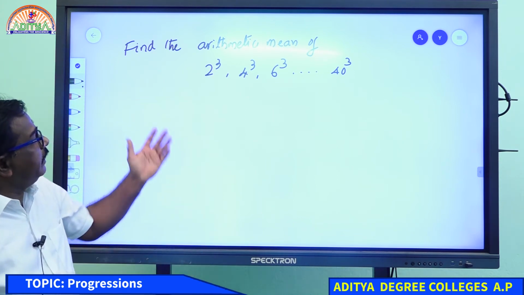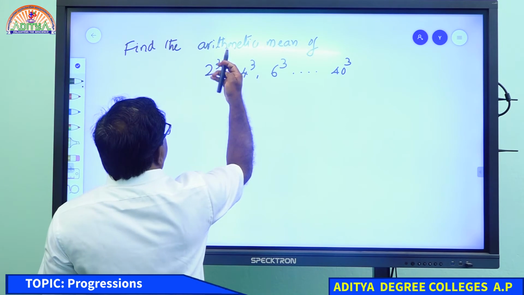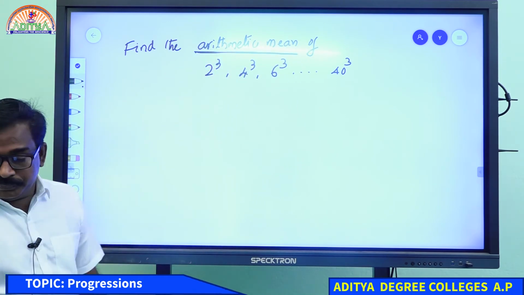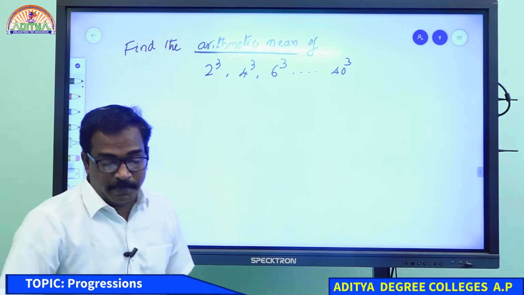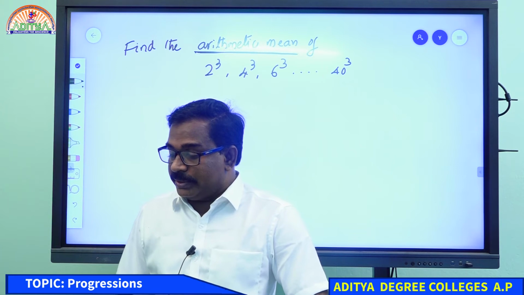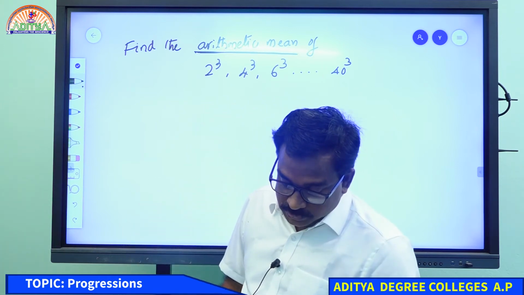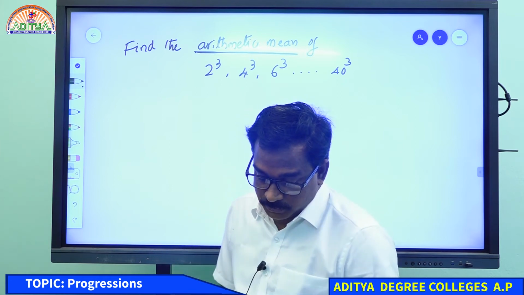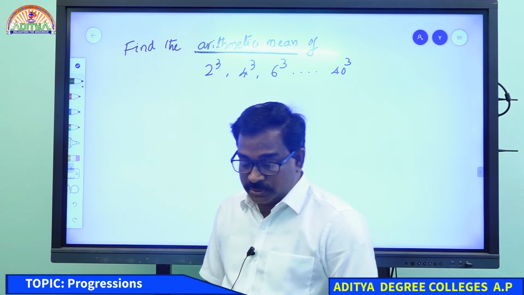Arithmetic mean means they are in AP. Somebody wrote GP, but they are not in GP, they are in AP. Somebody has written 32,004.